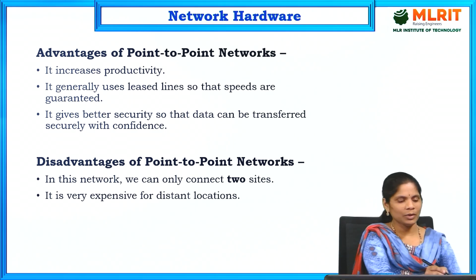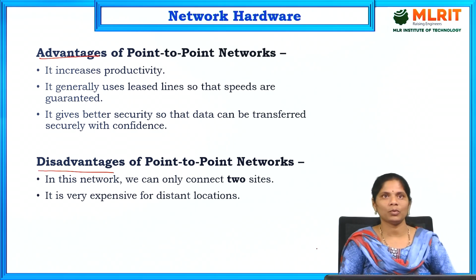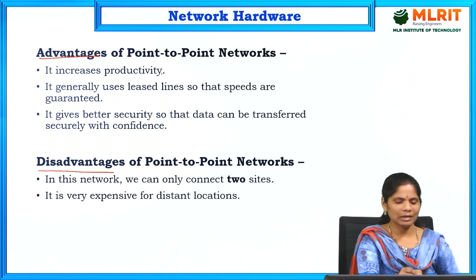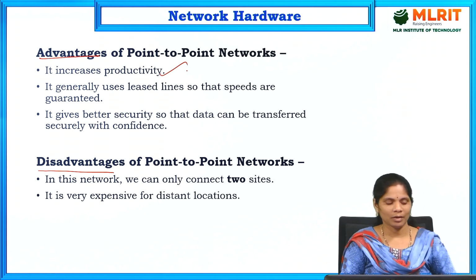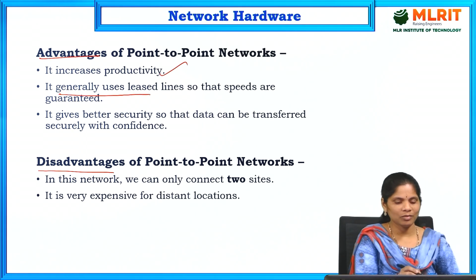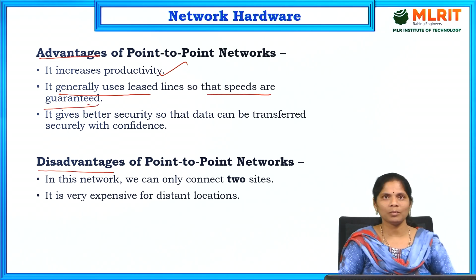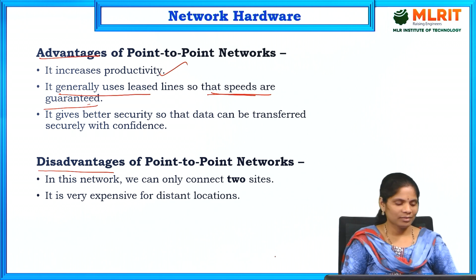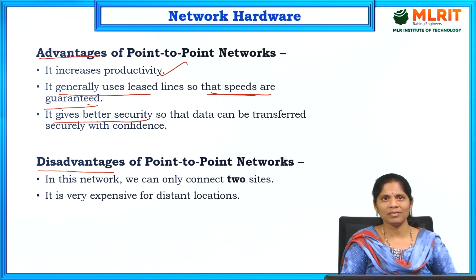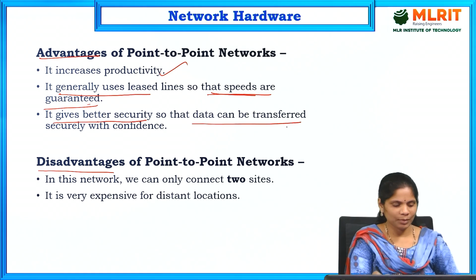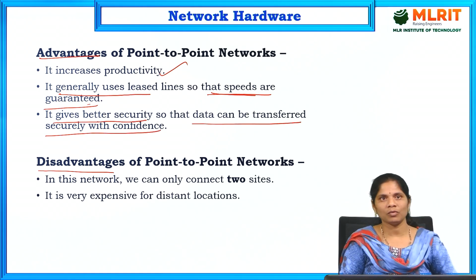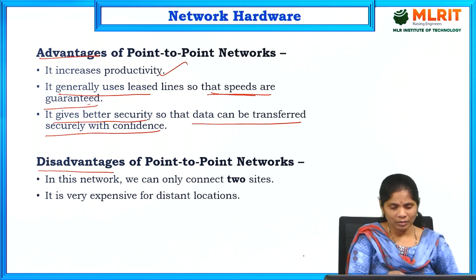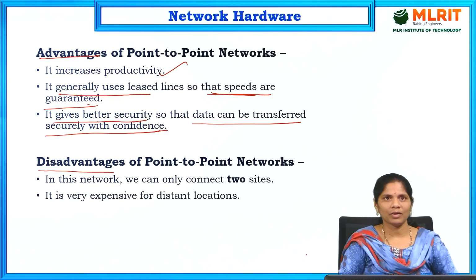And next, coming to advantages and disadvantages of point-to-point network. The first advantage is it increases productivity because it is point-to-point. Next, it generally uses leased lines so that the speed is guaranteed. Means if it is point-to-point, the speed is also very high. At the same time it gives better security, so the data can be transferred securely with confidence. So there is no morphing of the data; whatever data is sent goes securely to the recipient.